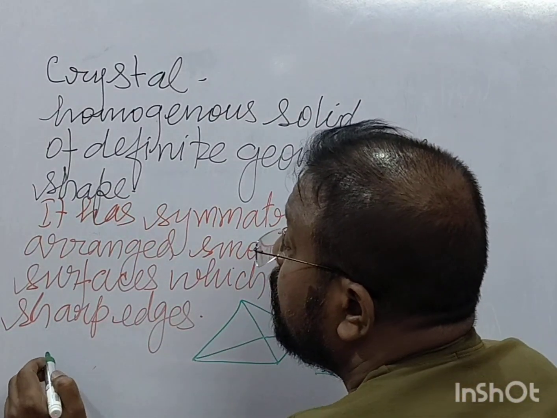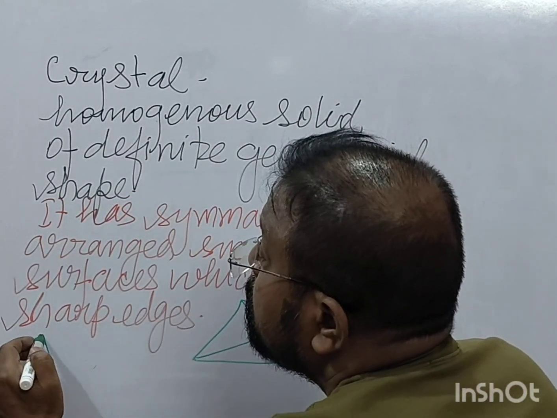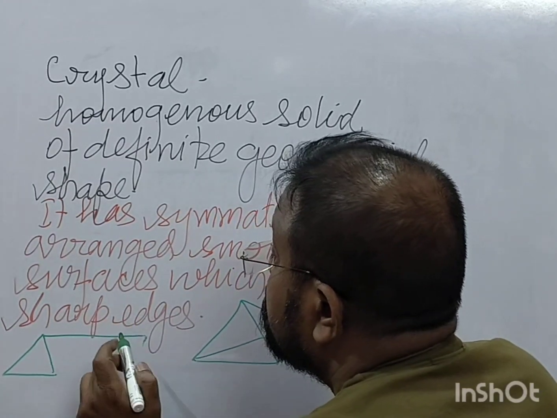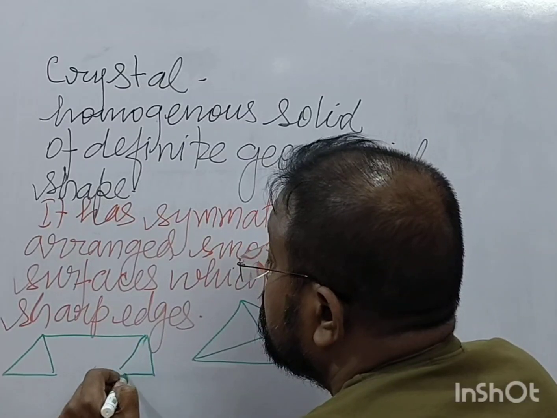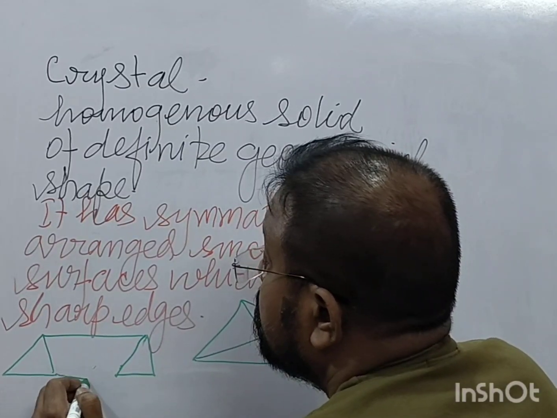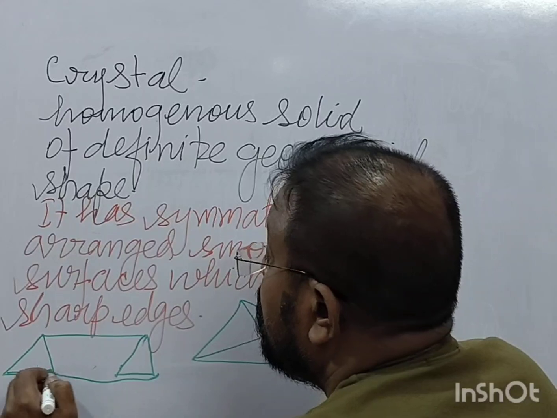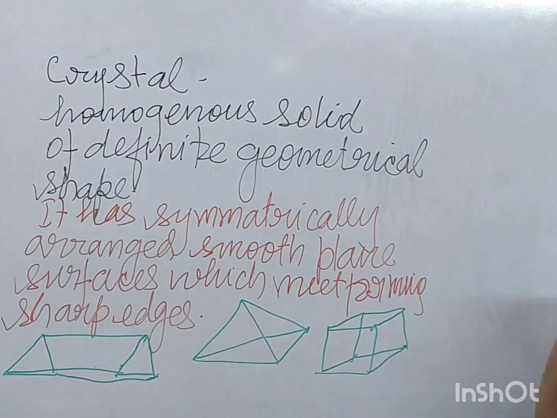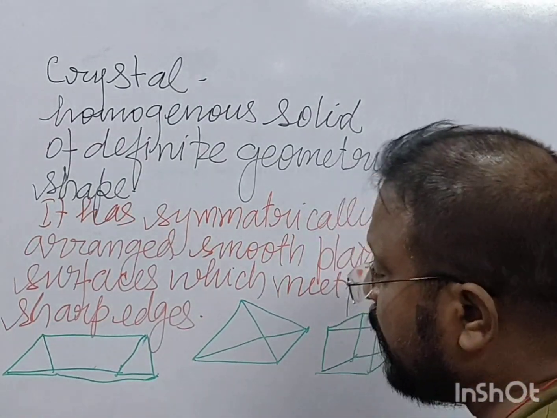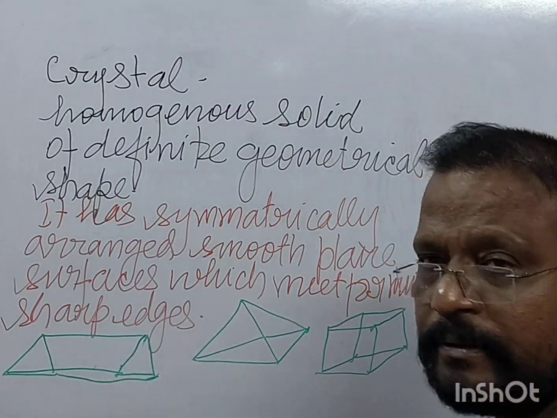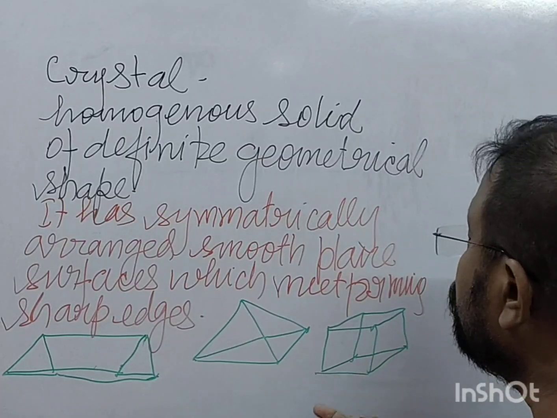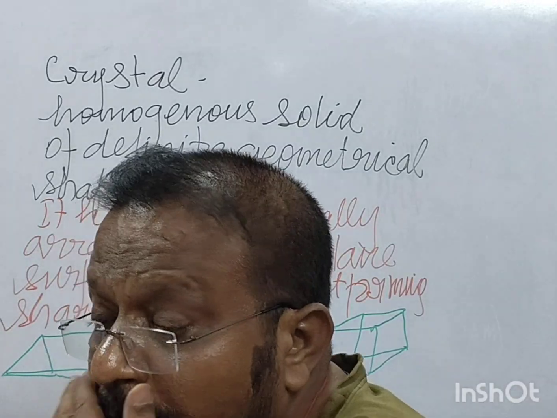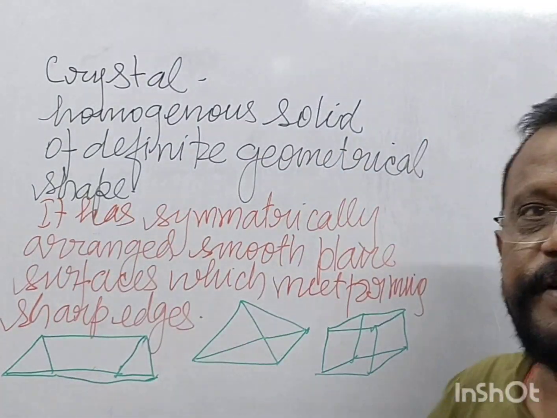They can be cylindrical like this also. So a crystal can be any geometrical shape. This is a triangular prism, pyramidal prism, and this is cuboidal. So these are crystals, right? This is what we have about crystals.